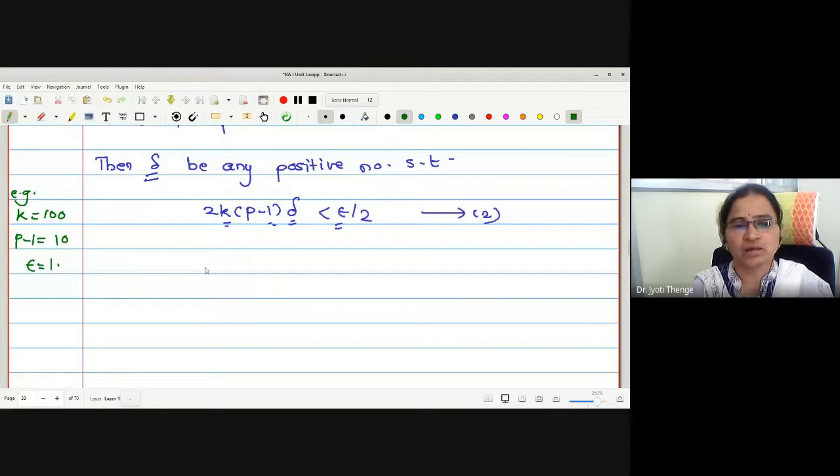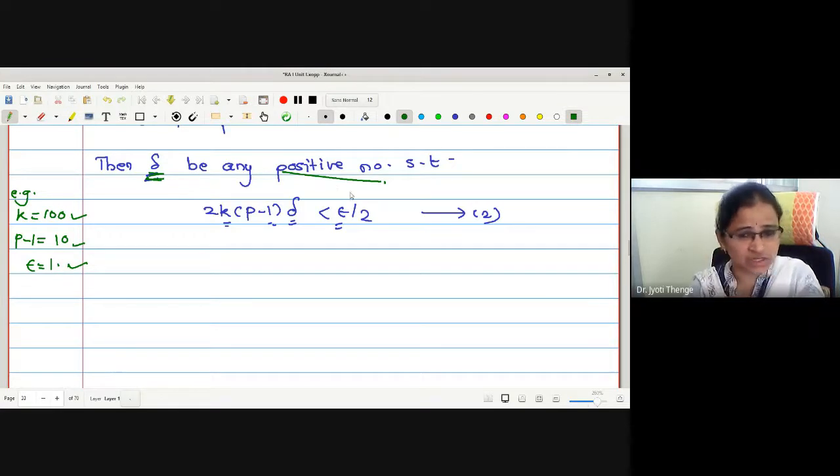Now we want to check whether this delta exists for this choice of values k, p minus 1 and epsilon, because we were claiming for all these predefined values, this delta positive number is going to exist.